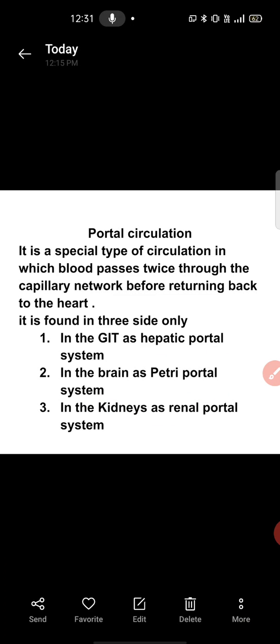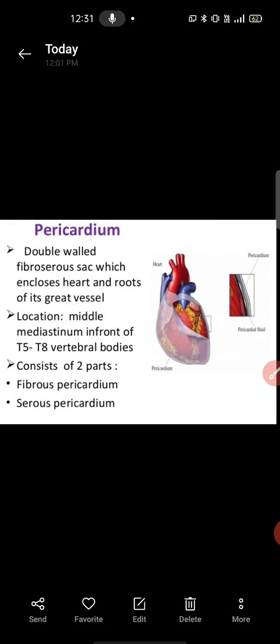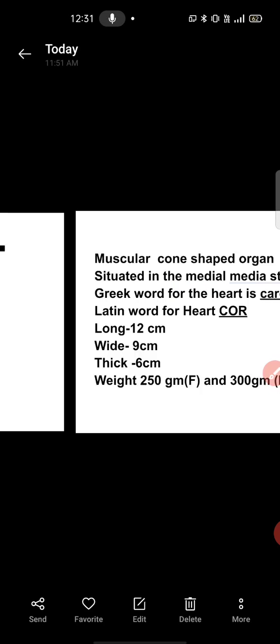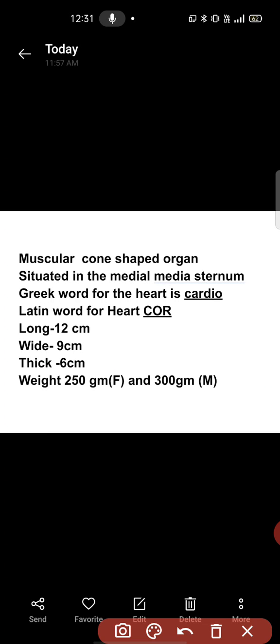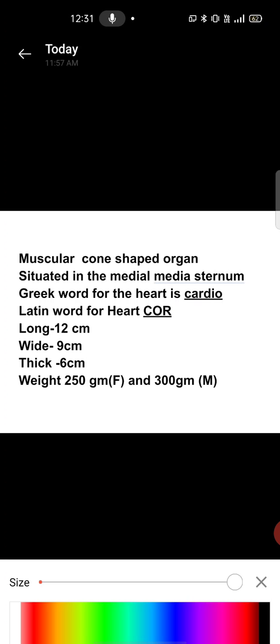Next we are discussing the heart. Okay, here we are going to discuss something about the heart. The heart is a cone shaped, muscular organ that is situated in the mediastinum region. Okay, here I draw something.